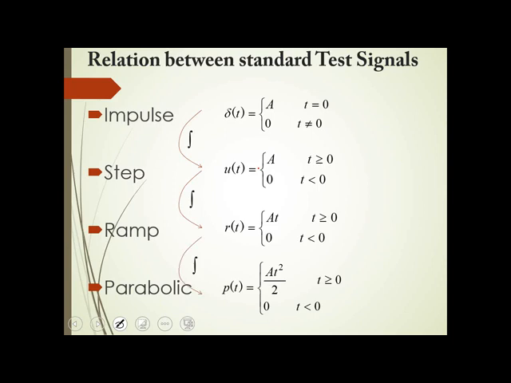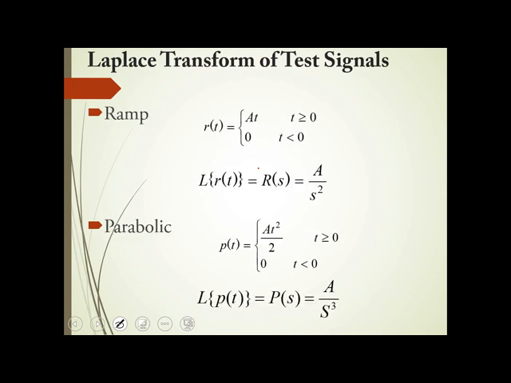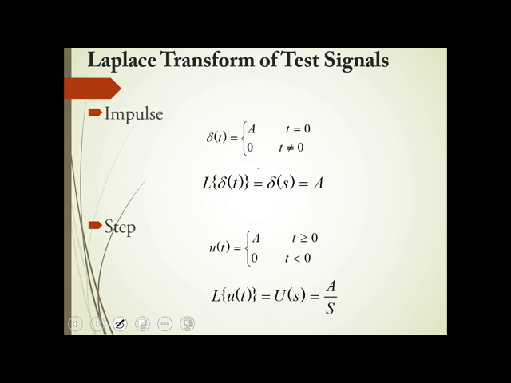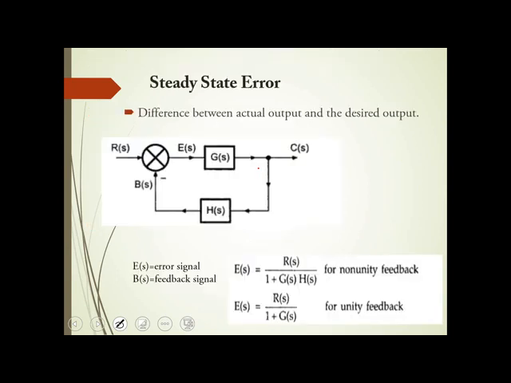If you integrate this, you get this in order. If you differentiate it, you get the other order. So you should know the Laplace equivalent of this. The Laplace equivalent of impulse is A, for step it is A by S, for ramp it is A by S square, and for parabolic it is A by S cube. This is for impulse, step, ramp, parabolic. The concept of steady state error we will be looking into in the next video.